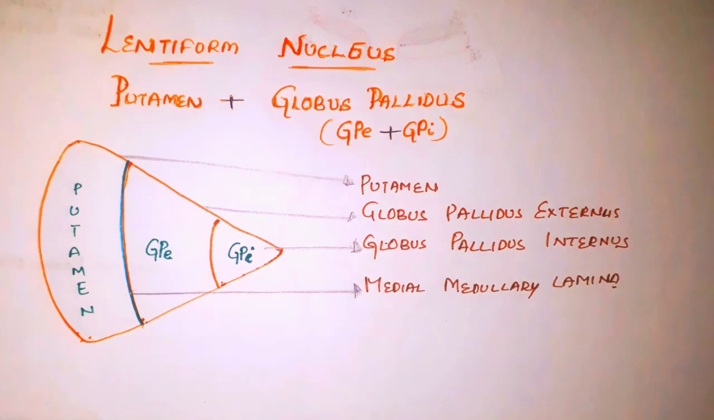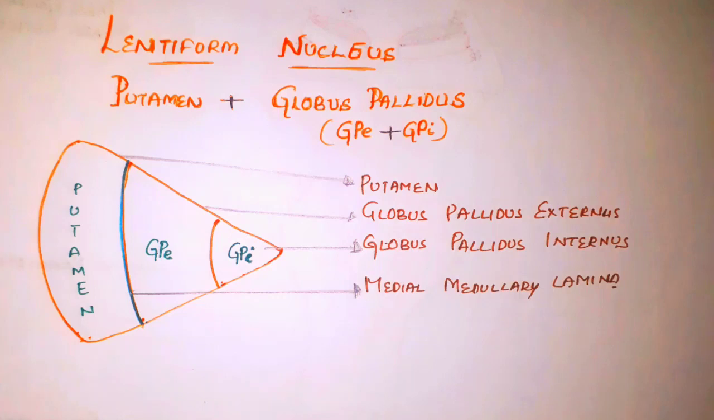Putamen is a round structure situated at the base of forebrain. It is most lateral part of the basal ganglia on axial section of the brain as seen before. It lies laterally to globus pallidus and medially to external capsule covering it like a shell, both rostrally and caudally. It is encircled by caudate nucleus. It is separated from caudate nucleus by internal capsule. Putamen and globus pallidus are separated by a thin layer of white matter called medial medullary lamina.